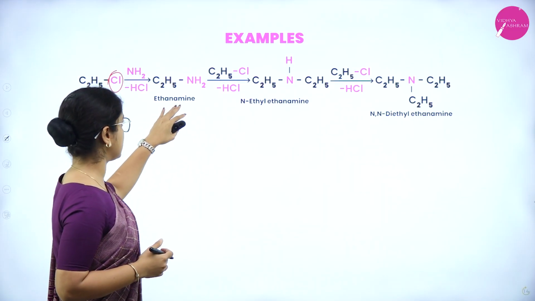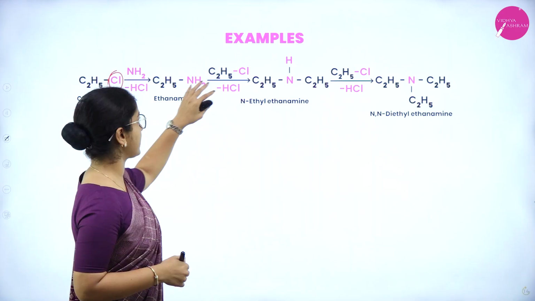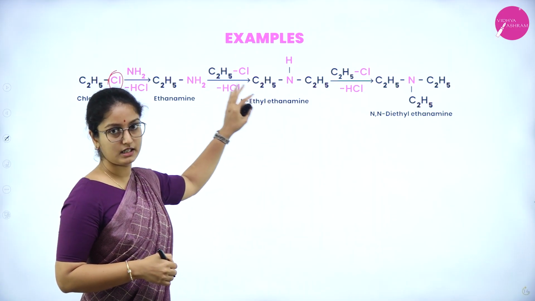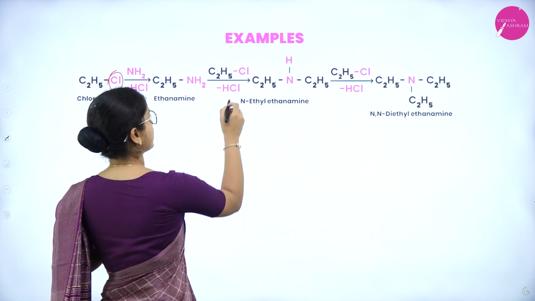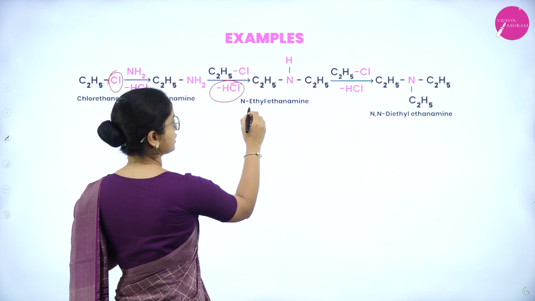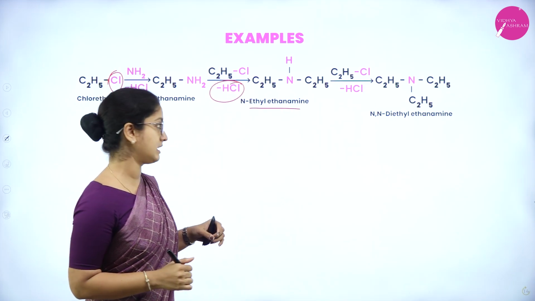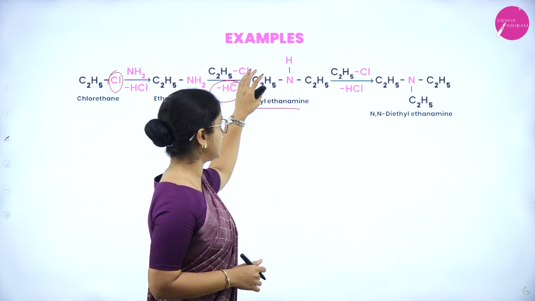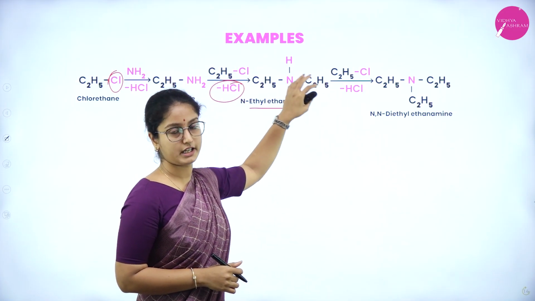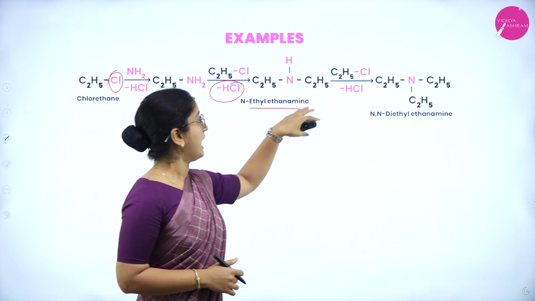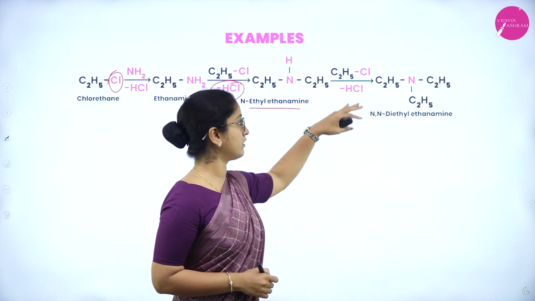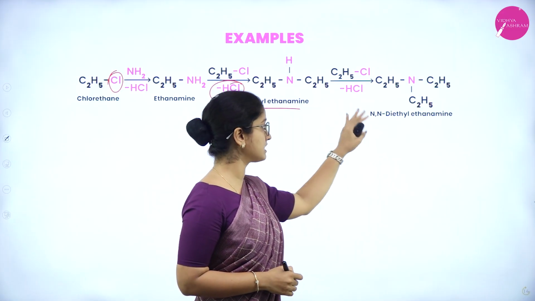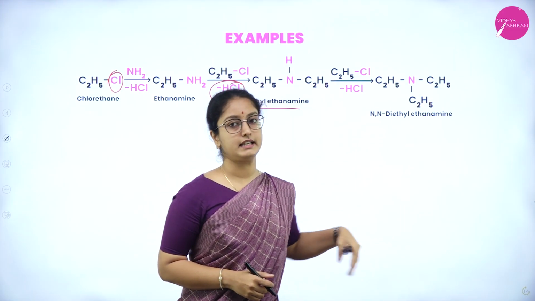So it produces ethanamine, and on further reacting with C2H5Cl, so that is with ethanamine and ethyl chloride, and on the removal of hydrochloric acid, it is going to produce N-ethyl ethanamine. So here two ethyl groups are present attached to the nitrogen, and again on reacting with ethyl chloride, one more molecule of HCl is removed to produce N,N-diethyl ethanamine.